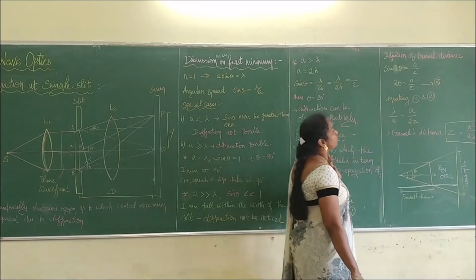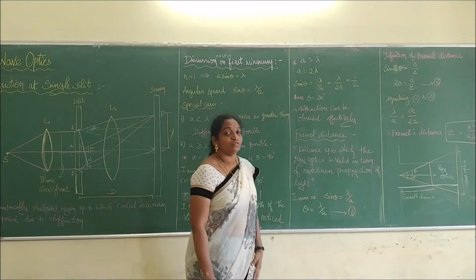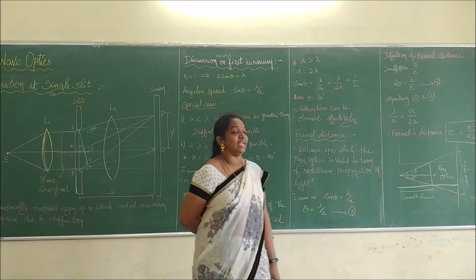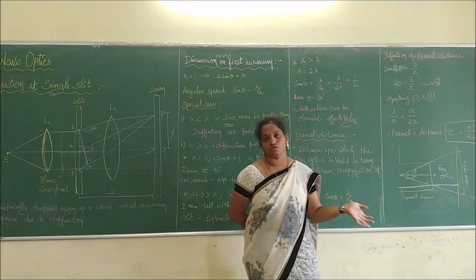So we compare these two equations. Therefore, we get the Fresnel distance Z equal to a square by 2 lambda. Right? So these are some of the 2 mark based questions.